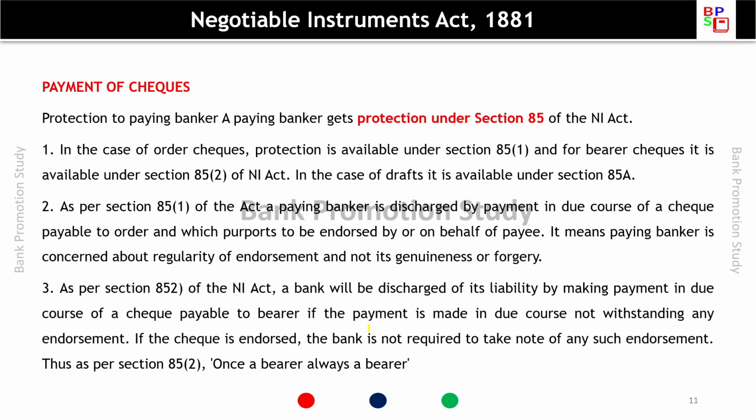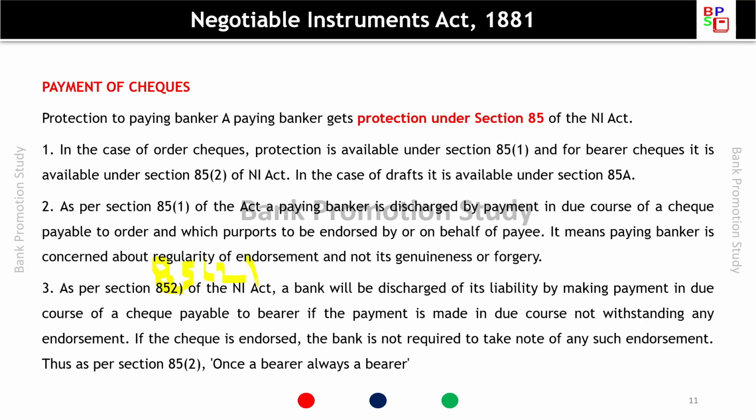As per section 85(2) of the Negotiable Instruments Act, a bank will be discharged of its liability by making payment in due course of a check payable to bearer, notwithstanding any endorsement.